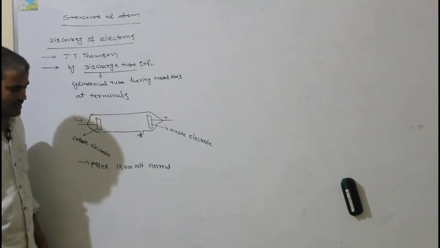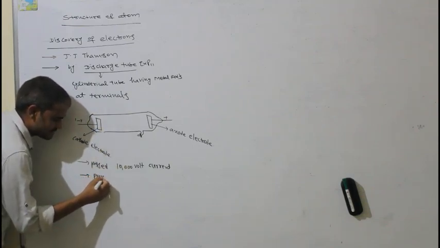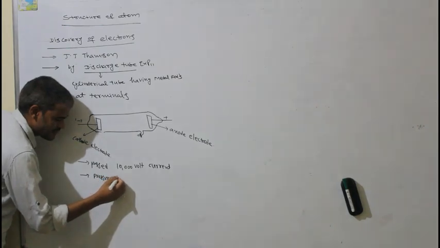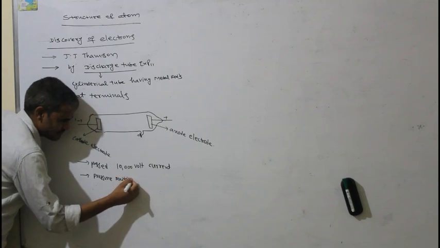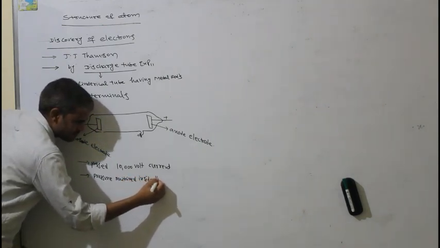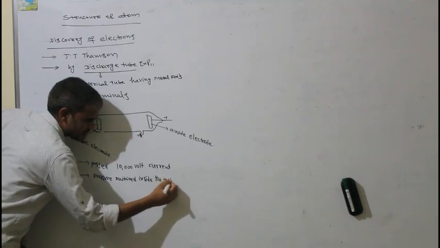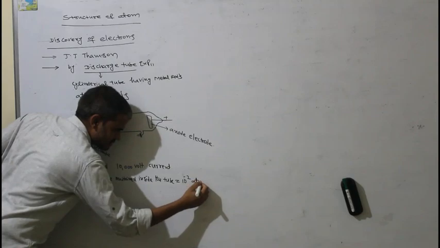And a pressure was maintained inside the tube equal to 10 power minus 2 atmospheres.